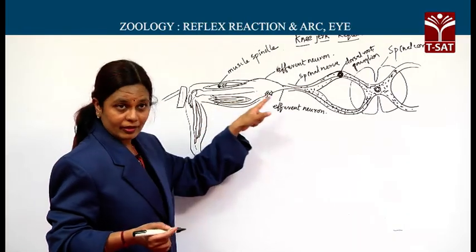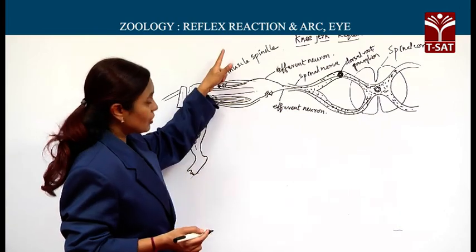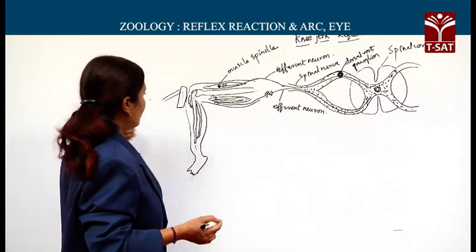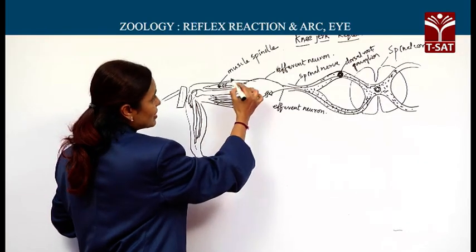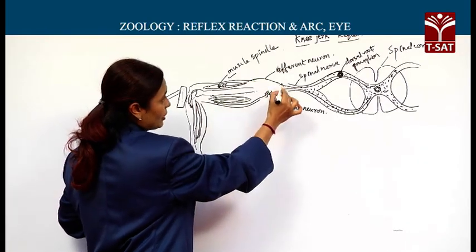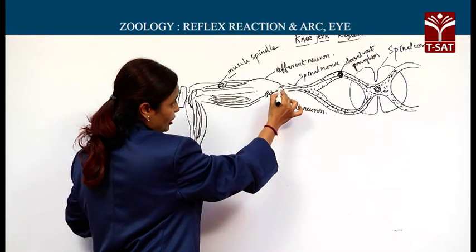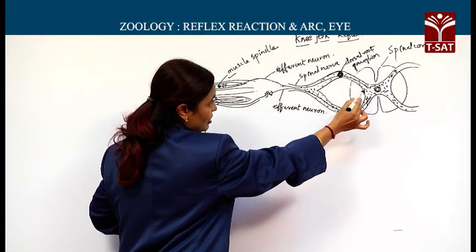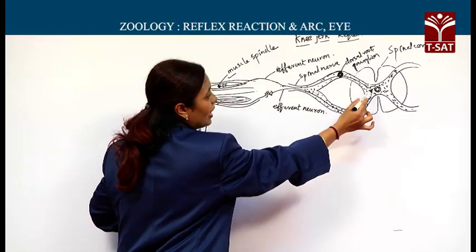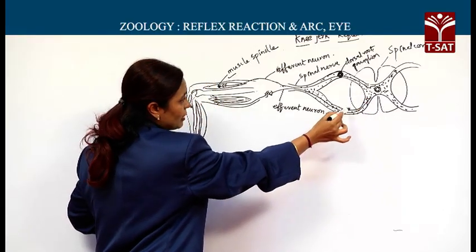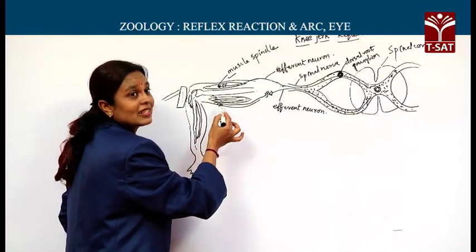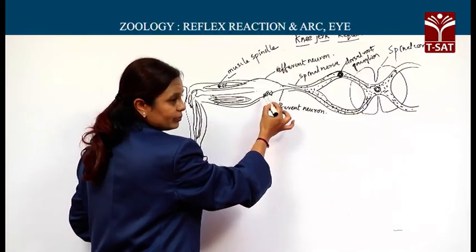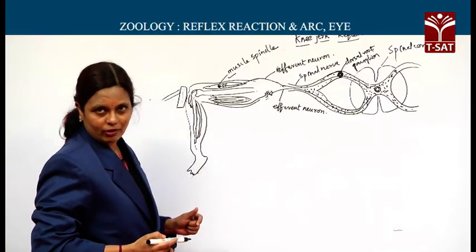The entire nerve impulse during this reflex reaction, when something hits the knee, travels from the muscle spindle through the afferent neuron to the central nervous system, that is the spinal cord, and from there the processed impulse goes back to the muscle, that is the effector, through the efferent neuron.